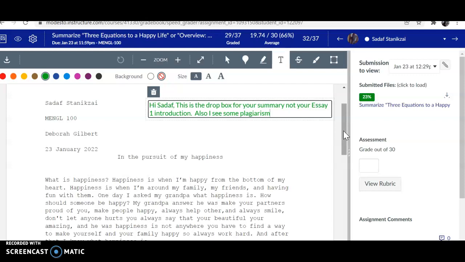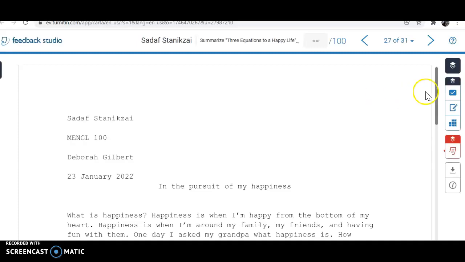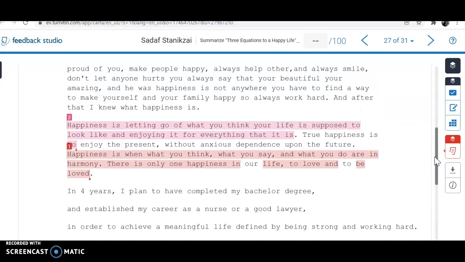The way you know is you go into your grades and you find these little tiles right here, and you click on them, and that's the Turnitin originality report. Tells me that there's some matching language with another published source, and so I go down like this and I see that these lines have been previously published, and so that's called plagiarism, and you can't do that. You have to always give credit to your sources, so you can't do that.